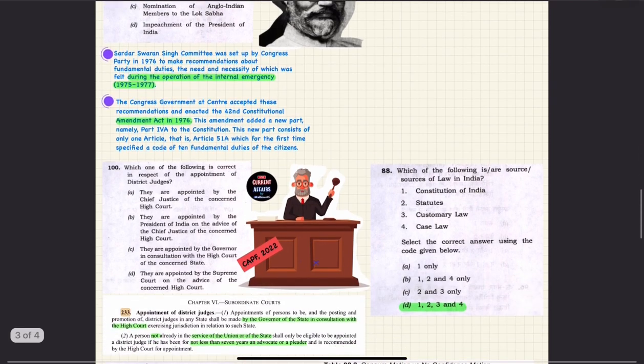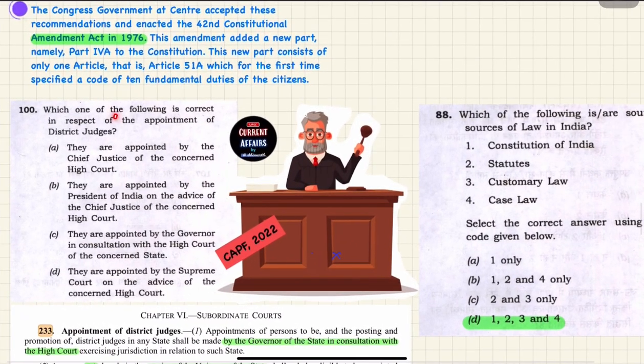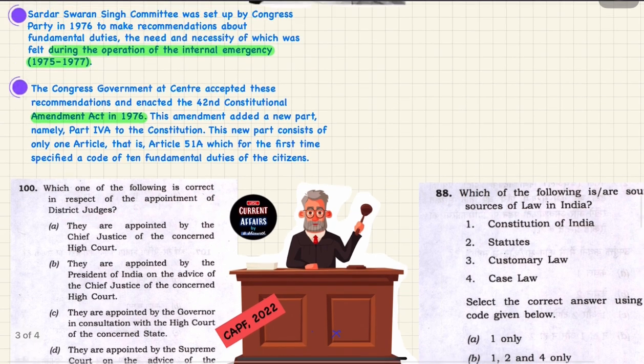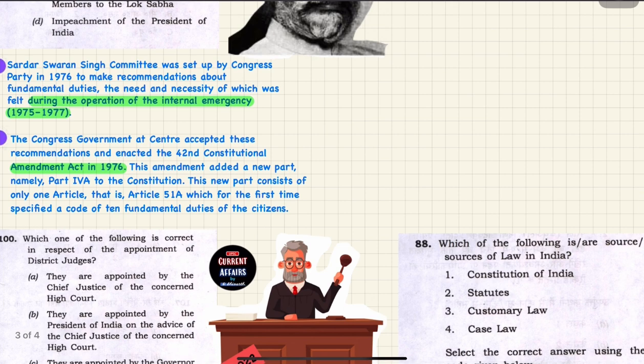The next question is: which one of the following is correct in respect of the appointment of a district judge? As you know, subordinate courts are mentioned in the constitution, but not defined.